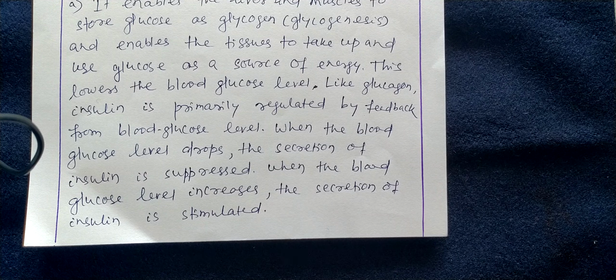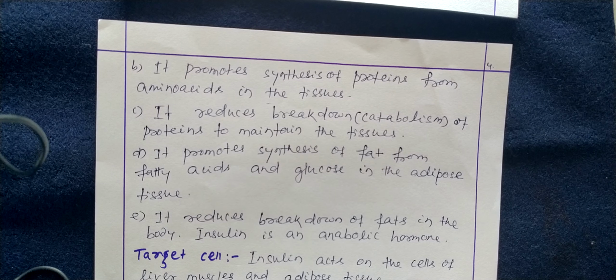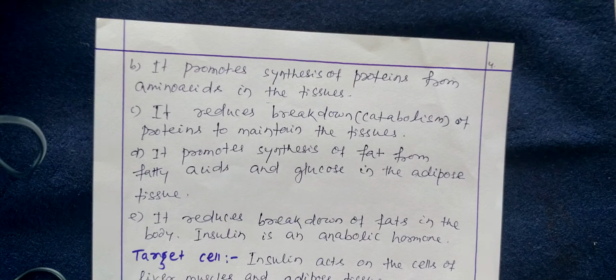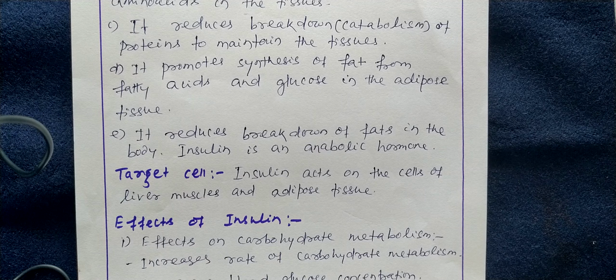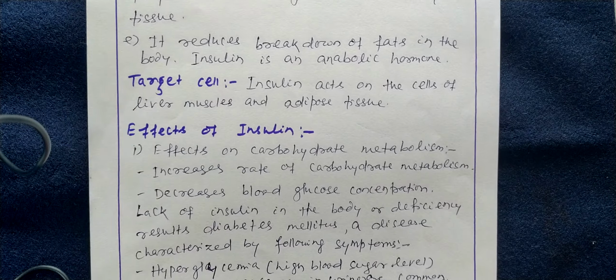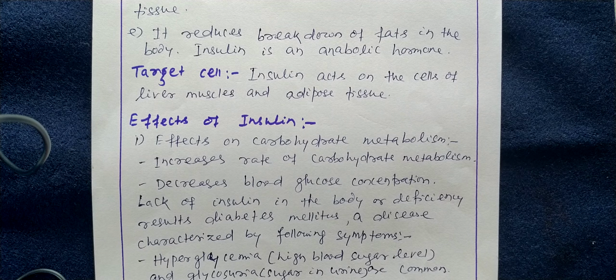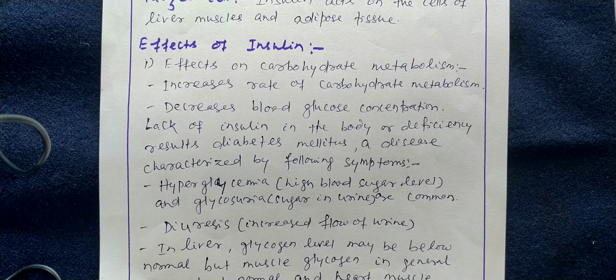It promotes synthesis of proteins from amino acids in the tissues. It reduces breakdown or catabolism of proteins to maintain the tissues. It promotes synthesis of fat from fatty acids and glucose in the adipose tissue. It reduces breakdown of fats in the body. Insulin is an anabolic hormone. Target cell: insulin acts on the cells of liver, muscles and adipose tissue. Effects of insulin. Effects on carbohydrate metabolism: increases rate of carbohydrate metabolism, decreases blood glucose concentration.